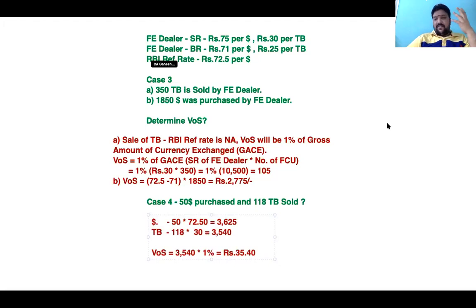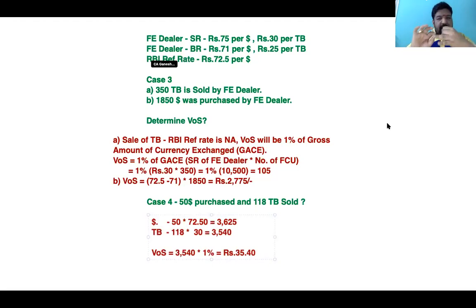For case 5, Vishnu Prasad, that is case 5. Case 4 we discussed. Case 5, your answer is right. A lot of you are thinking in your mind: both currencies do not have an RBI reference rate. By this model, what we are confirming is that the current model of valuation will allow you to do every kind of transaction. If you have an RBI reference rate, you can determine value.